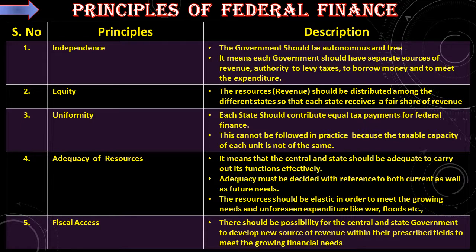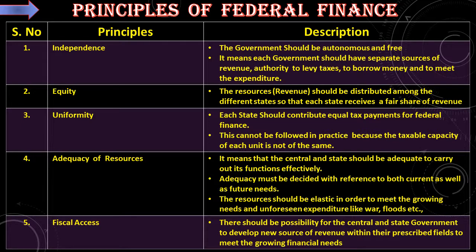Adequacy of resources. It means that the central and state government should be adequate, that is enough, to carry out its functions effectively. Adequate enough. Adequacy must be decided with reference to both current as well as future needs. The resources should be elastic, that is, it should be more in order to meet the growing needs and unforeseen expenditure like war, flood, etc.